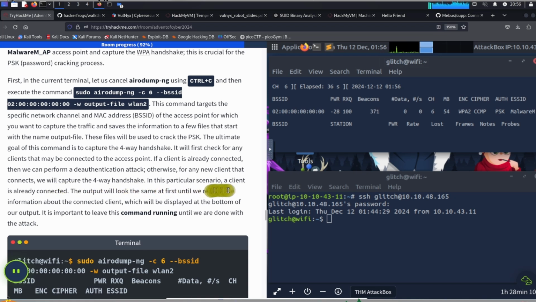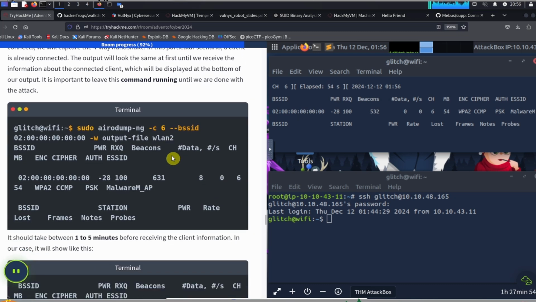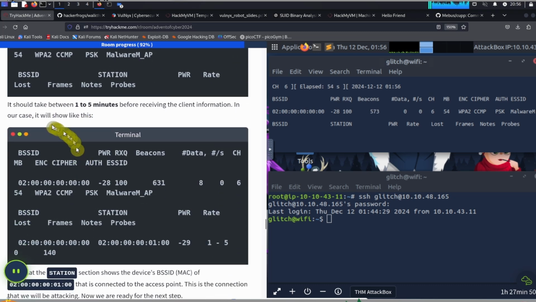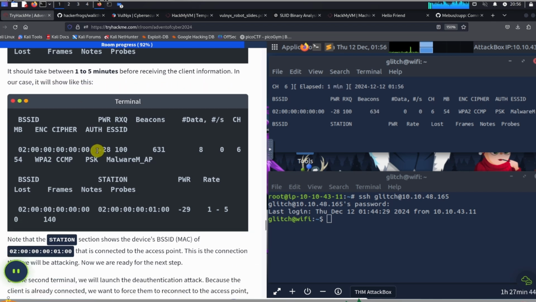In this particular scenario, a client is already connected. The output will look the same at first until we receive the information about the connected client, which will be displayed at the bottom of the output. It is important to leave this command running until we are done with the attack. Okay, so we're going to leave this command running. It should take between 1 and 5 minutes before receiving the client information. In our case, it will show like this.